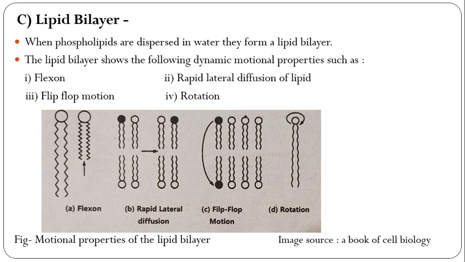Then next is the fluid mosaic model, the Singer and Nicholson model. Third is the lipid bilayer, with flexion, rapid lateral diffusion of lipids, flip-flop motion, and rotation.